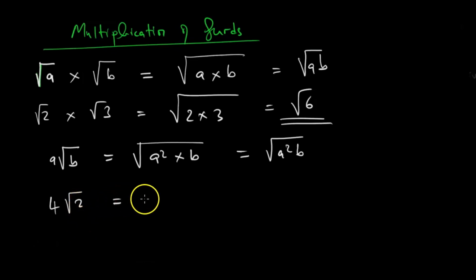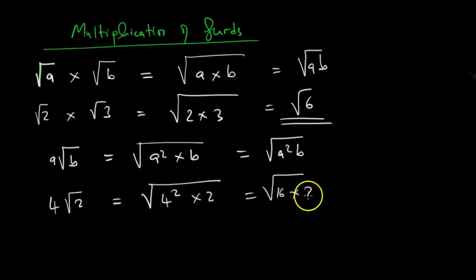If we want to reverse it, we make the 4 become squared inside, times 2. This is equal to 16 times 2, which is equal to the square root of 32. So you must be able to express in surd form, and you must also be able to reverse it. You might find that needful sometimes. So what we have done here explains the multiplication of surds.